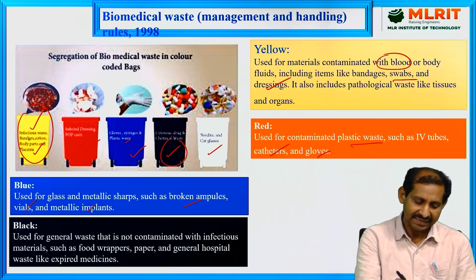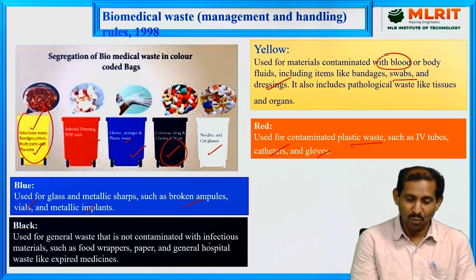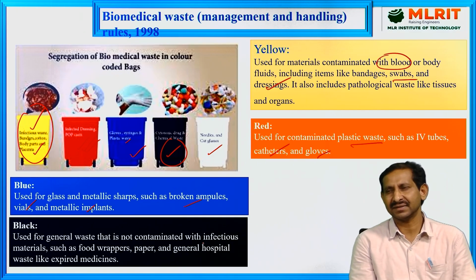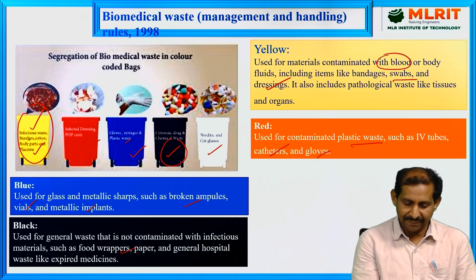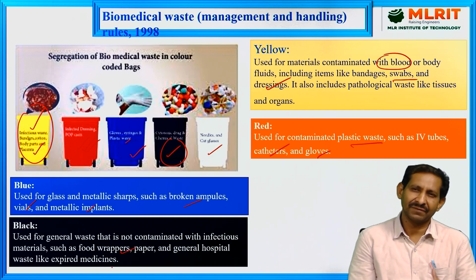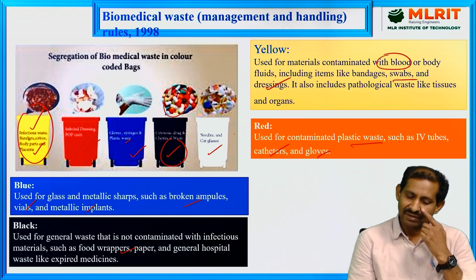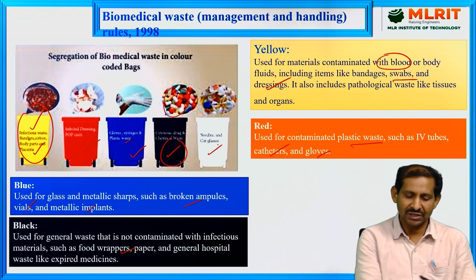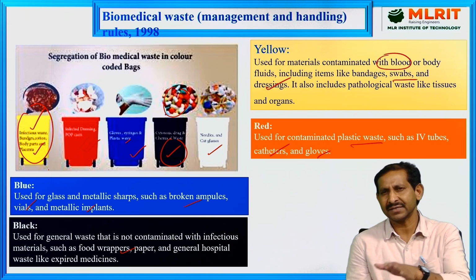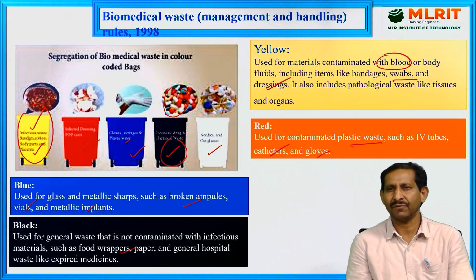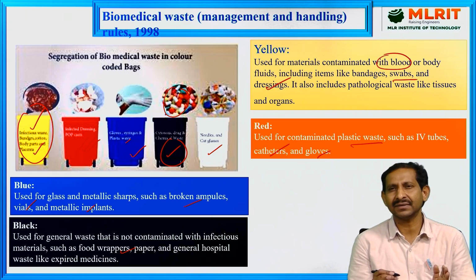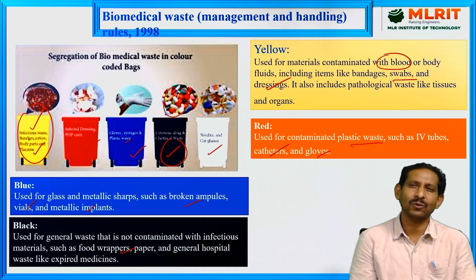The black category is widely used for medicine-related waste: expired medicines, wrappers, and hospital waste after the expired medicines. These will all be dumped into that one. The other one is the white color, which mostly covers the rest of the waste. So you must segregate biomedical waste into different color-coded containers only, not all mixed together.